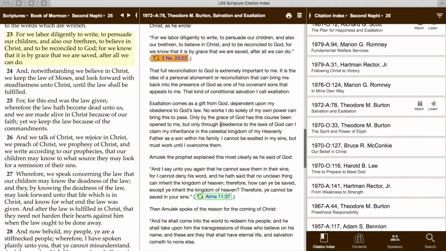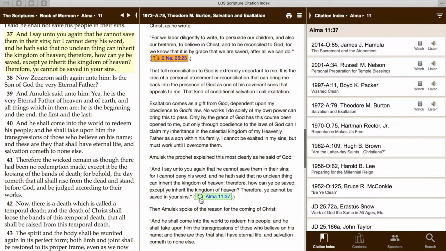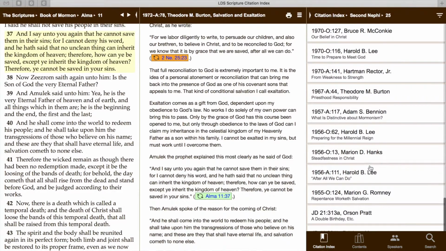And another point is, if you're curious about other verses that are mentioned around it, you can also click on them to pull that up on the left-hand side. And you can even, by clicking this circle and arrow button, see what sources have been cited or other verses given in the same context. So let's go back to this 2 Nephi 25:23 one to see what other sources came from it.